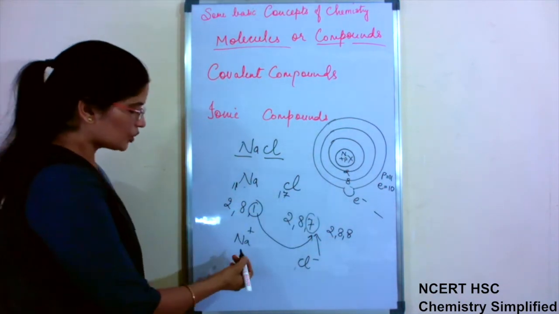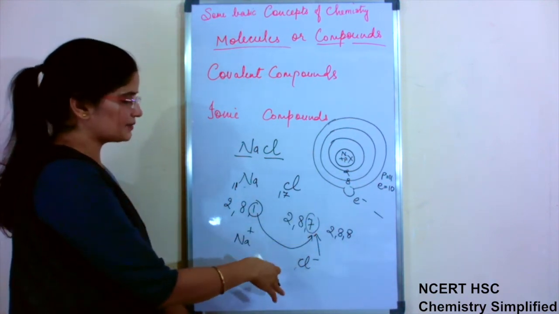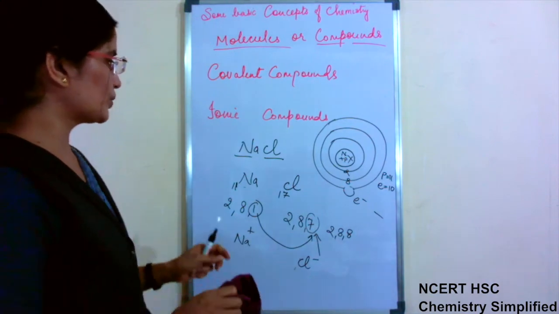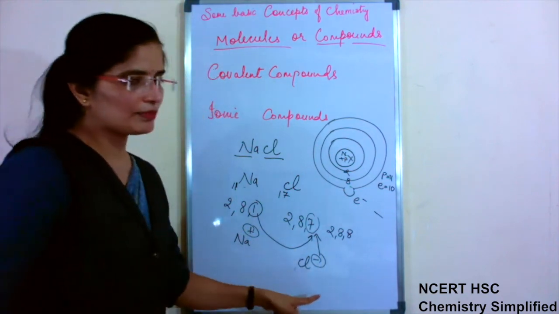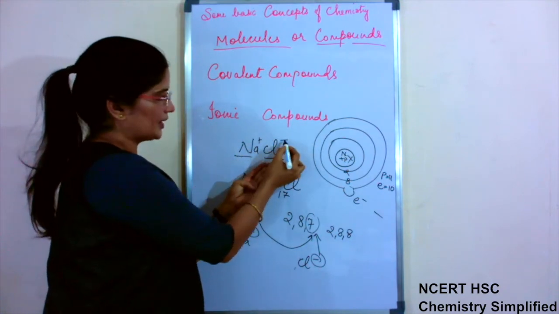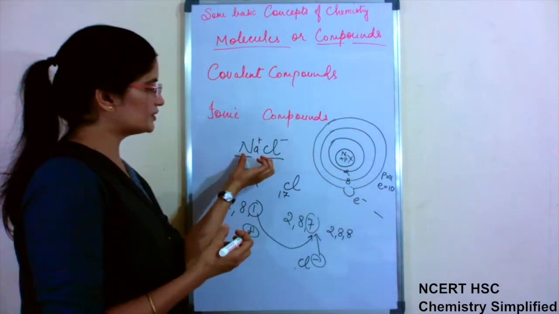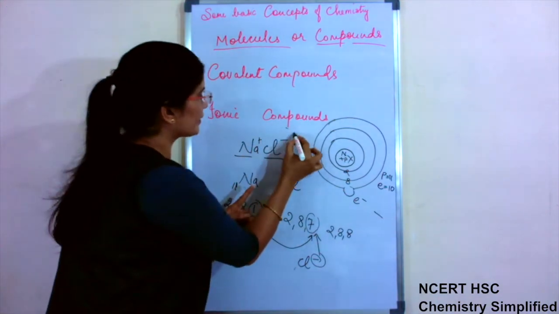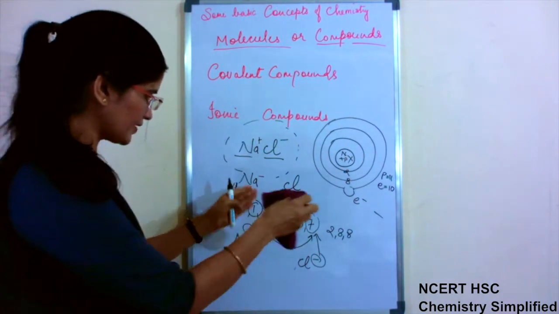Like this it goes. So sodium has completely given its electron to chlorine, and chlorine has completely accepted the electron given by sodium. Such bonding is ionic bonding, and the compounds are known as ionic compounds. Because of the developing charges, these types of compounds have a strong attraction between the cations, positive charge, and anions. That is called electrostatic force of attraction. Because of this, they have strong bonds. Not only do they have strong bonds, they also attract the molecules present in the surroundings. We want to come to this, that is why we have taken all this.